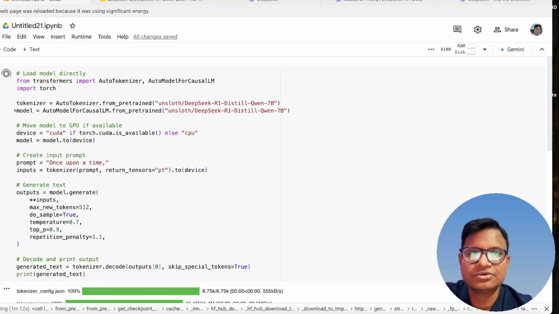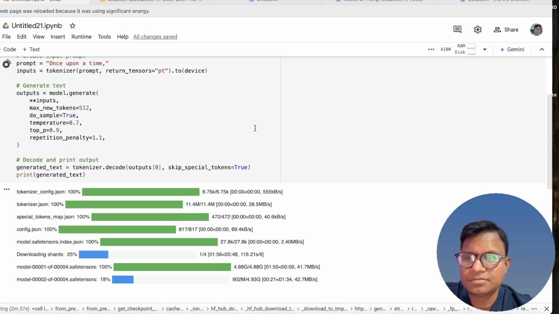Okay, so I hope you have liked it. I'm personally using DeepSeek for a lot of my use cases, so it's better that you also try it. You can see that it is downloading. Right now one of the shards is downloaded. There are four shards, so it will take some time to download all of them, and then we will use it.